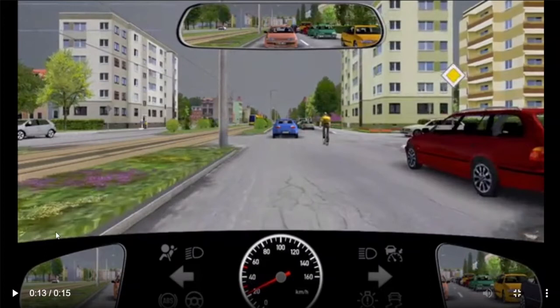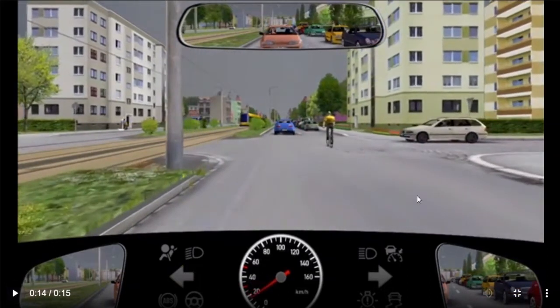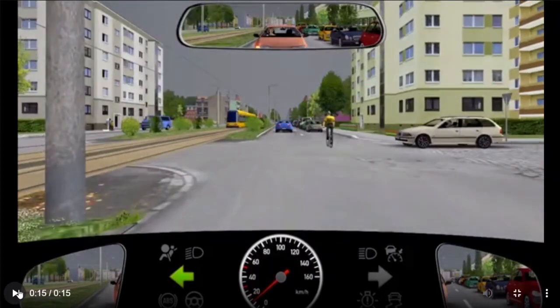Over here, we don't need to worry about the white car, because, I'm not sure, but it has an inverted triangle. Because we have priority, the white car, the cross traffic, has to wait. So we don't need to worry about the white car, we don't need to worry about the cyclist or the blue car, they are moving straight ahead. We are taking a left turn, and a tram is coming from the opposite direction, going straight. So whenever you are taking a left turn, we have to give way to oncoming traffic. So we are indicating left.